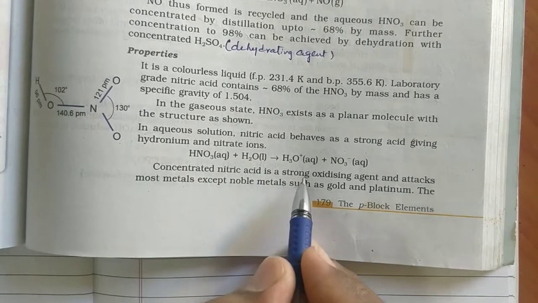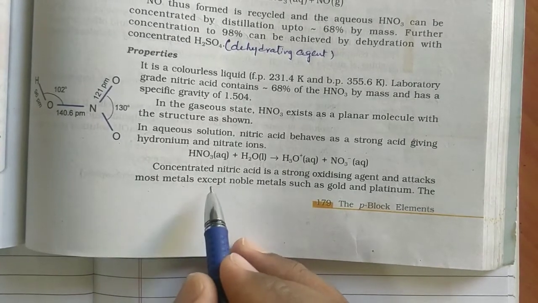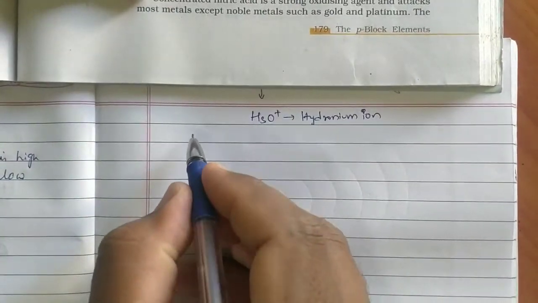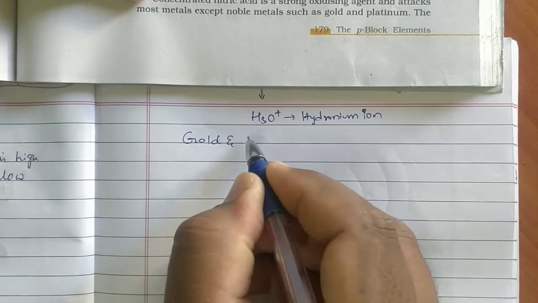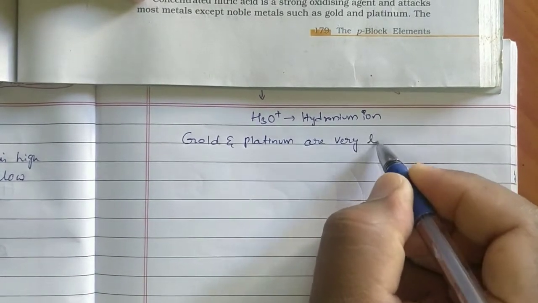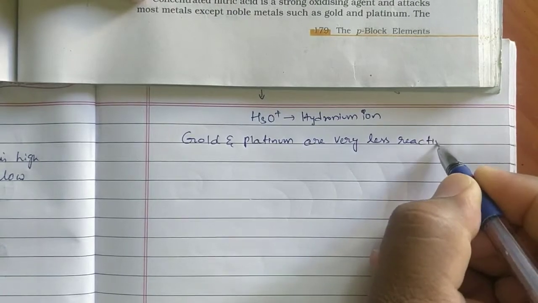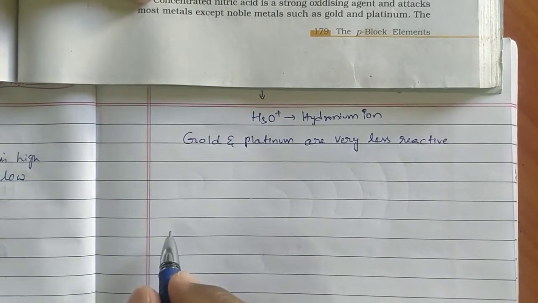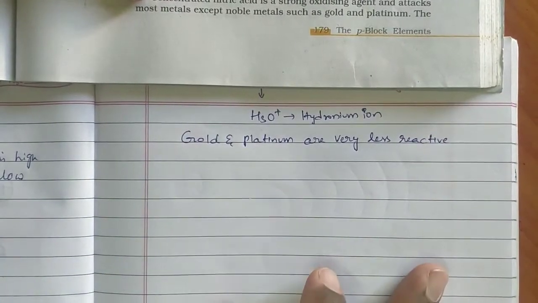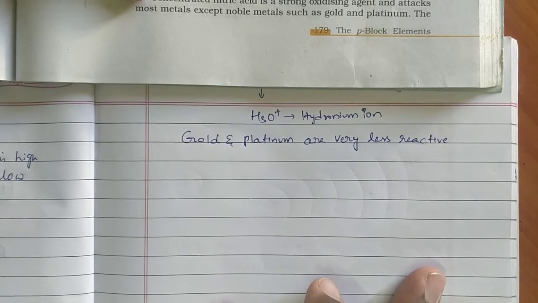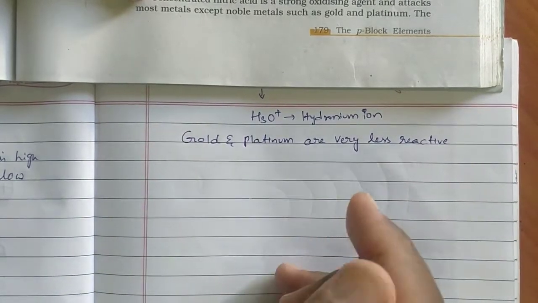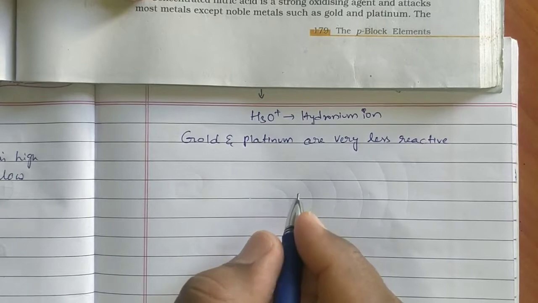Concentrated nitric acid is a strong oxidizing agent and attacks most metals except noble metals such as gold and platinum. Why are gold and platinum called noble metals? Because gold and platinum are very less reactive. These are not completely non-reactive. They are also reactive, but very less reactive. Very less reactive substances are called noble.